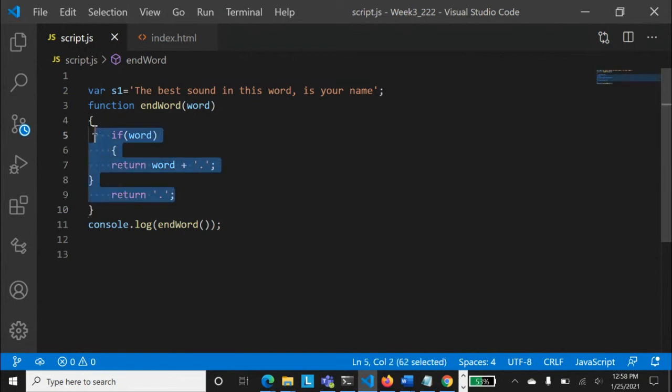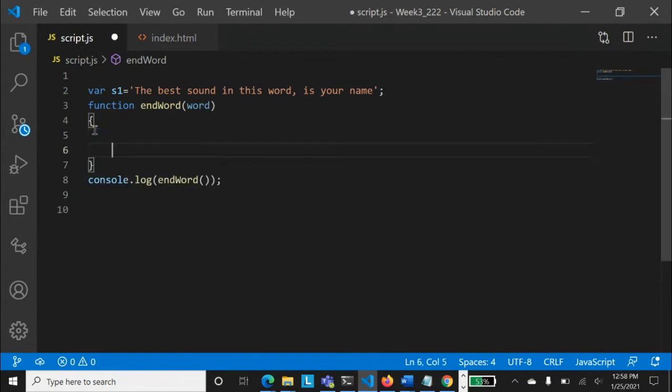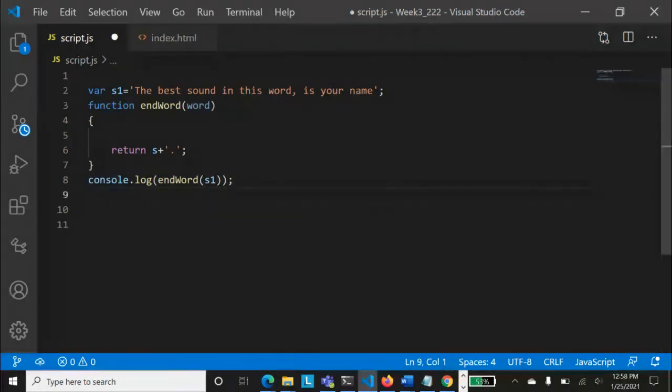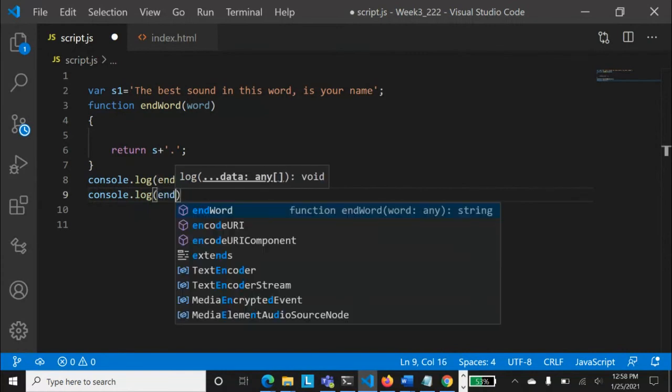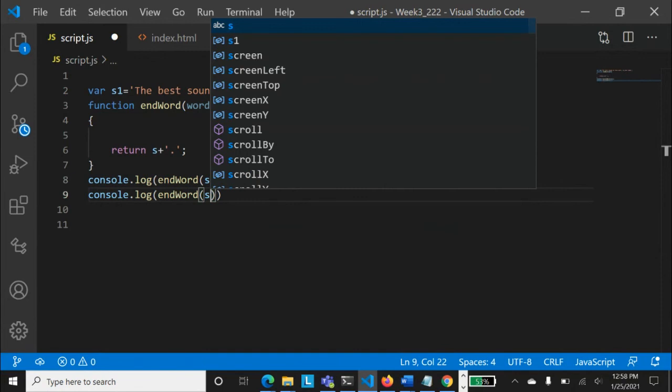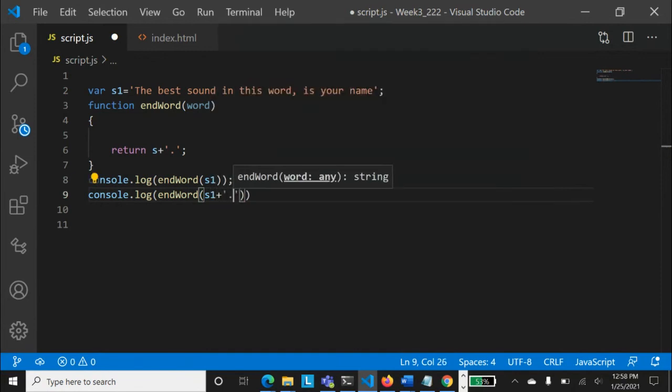Now let's remove all this and redefine this function, making it like the very first definition we started with in the beginning. I don't know whether it contains a dot or not. Let's call this function first with S1, and call this function with word, with S1 plus dot.